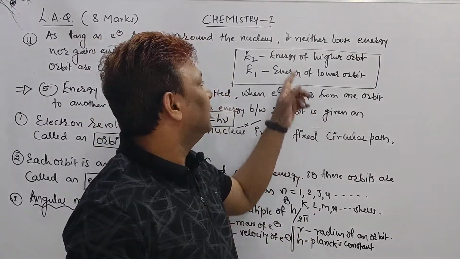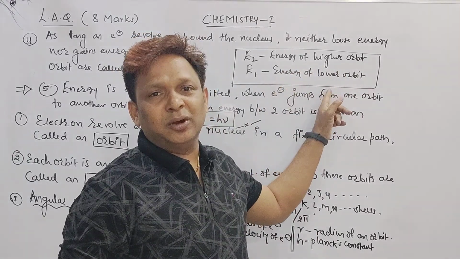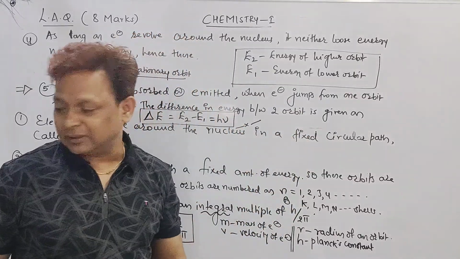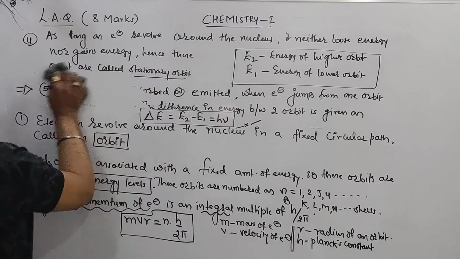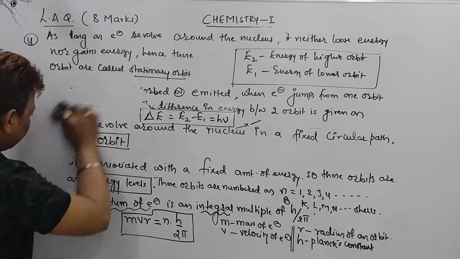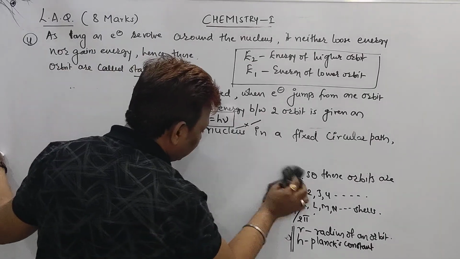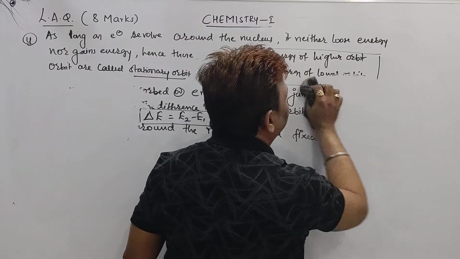What is E2? Energy of higher orbit. What is E1? Energy of lower orbit. h is Planck's constant, nu is called frequency. Is it clear, beta? Chalo. These are the 5 points of the postulate, over, beta. Now after the postulate I am going to explain the spectrum of hydrogen. If you write these 5 points, you are going to get the 4 marks. And now we will go with another one, spectrum of hydrogen.